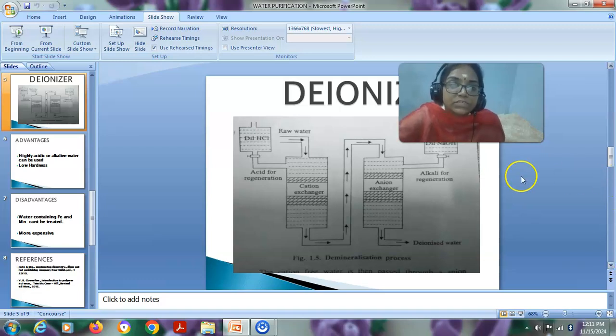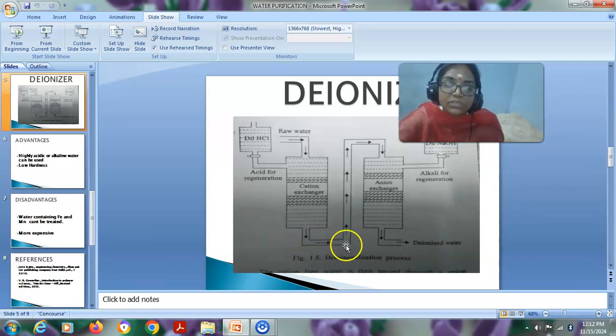In the case of the deionizer, the raw water, that is hard water containing the calcium or the magnesium ions, is initially passed through the cation exchanger column, where the cation exchanger resins are placed. Those resins absorb all the cations, and the water coming from the cation exchanger resin is free from cations.